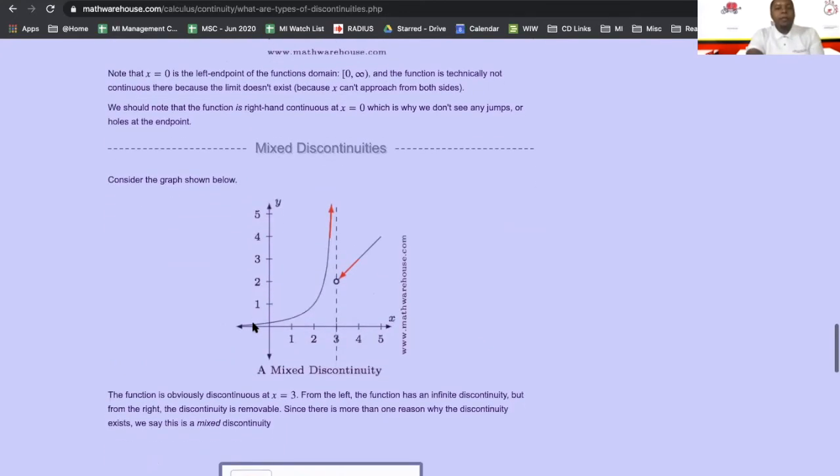Now let's talk about mixed discontinuities. Sometimes, probably very rarely, probably never if you're in high school, you'll see where we have an asymptote and we also have a hole. Holes are in a function where, if we're looking at rationals, we have a factor that disappears in the top and the bottom because we factored it out. There is a hole at that part. But in here, we have both. Only thing you need to know is it's discontinuous like everything else.